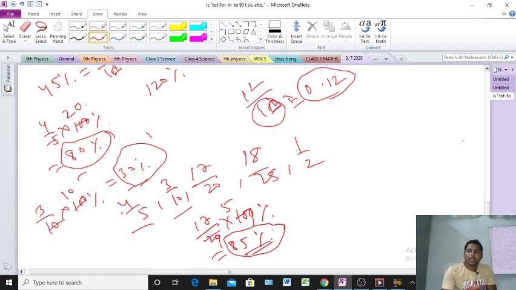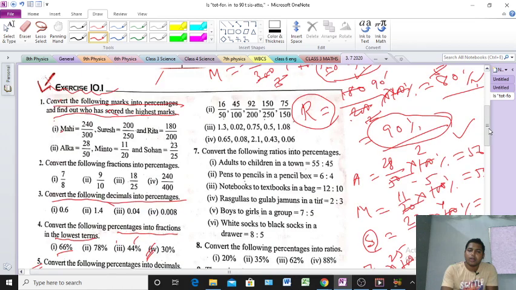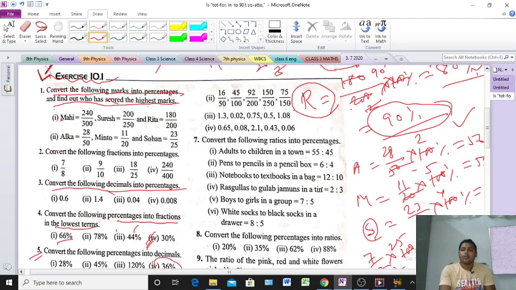Clear everyone? Understood everyone? Clear or not everyone? If you have any problem, I am telling again and again, please inform me. I will do it again. So the fraction part is finished, and another part. There are 4 questions in total. Another question I will do, number 4. Numbers 2 and 3 you will try, and even in doubt, you inform me. I will do it again. Clear?